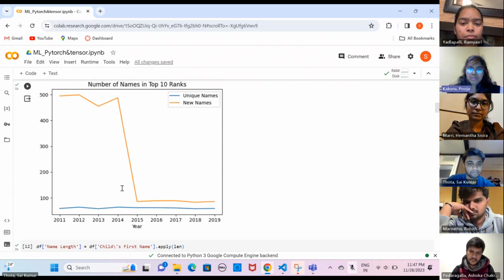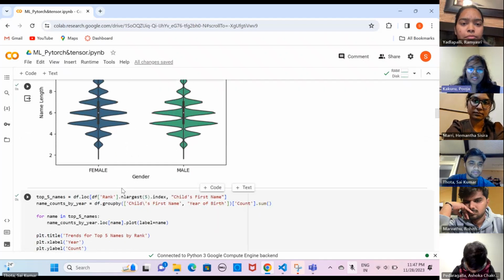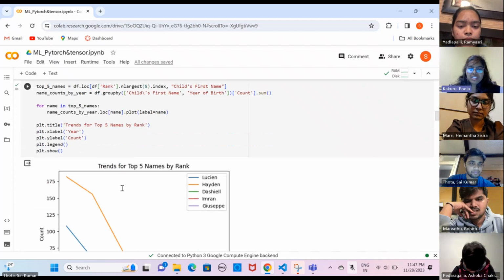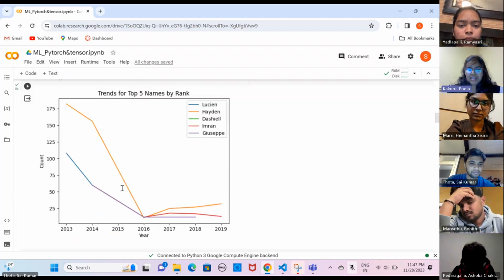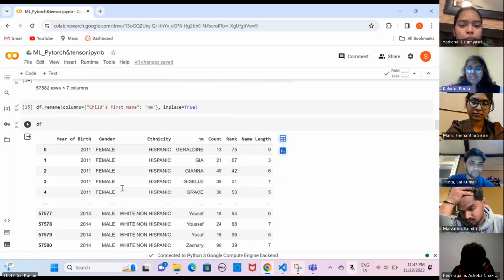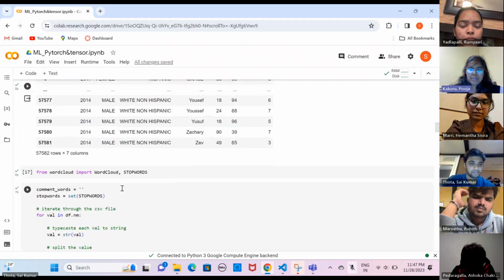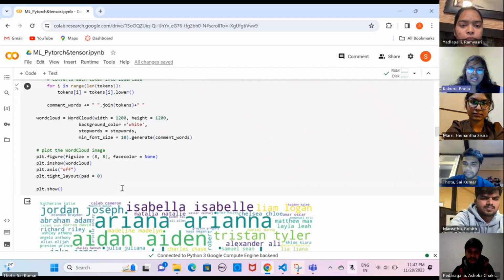And coming to the TensorFlow model training, this is the code we have used in the TensorFlow model training. The target and features are defined, and the dataset is split into training and testing sets. A simple network model is created with TensorFlow's Keras API, and the model is trained and evaluated on the dataset.